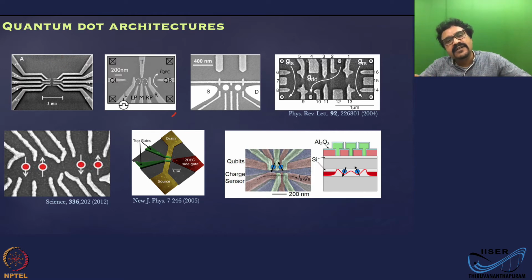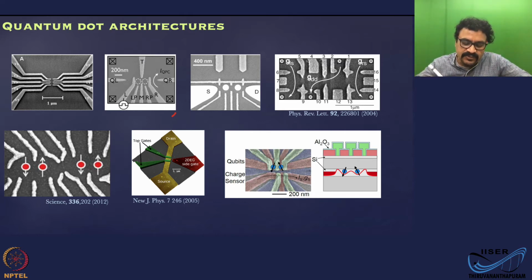But remember, when you go to the few electron regime, the current through the device is very, very small, and you cannot use current as a readout probe. Secondly, you don't want to read out using the current because your information is encoded in that electron, and you don't want to lose that electron. Because when you run a current, you will replace that electron with another electron. That is how the current is going to run, because these are single electron devices.